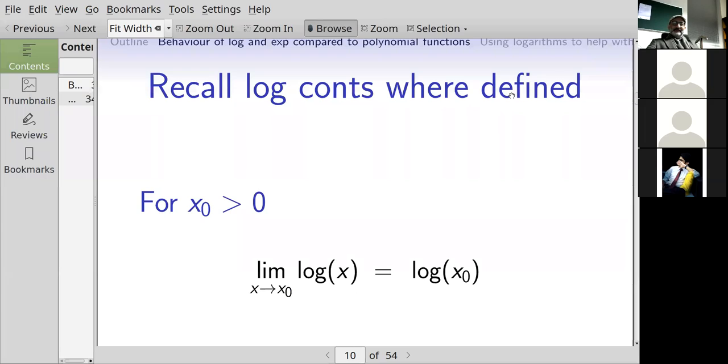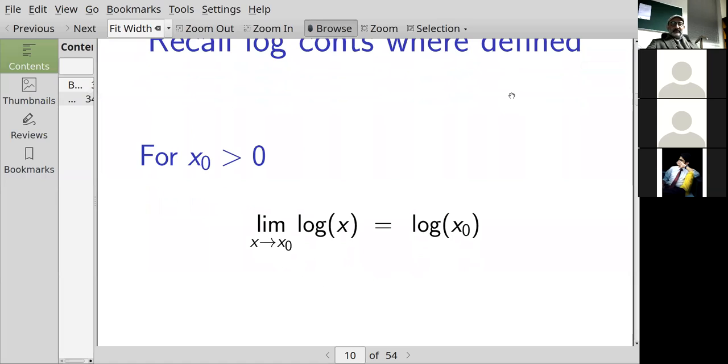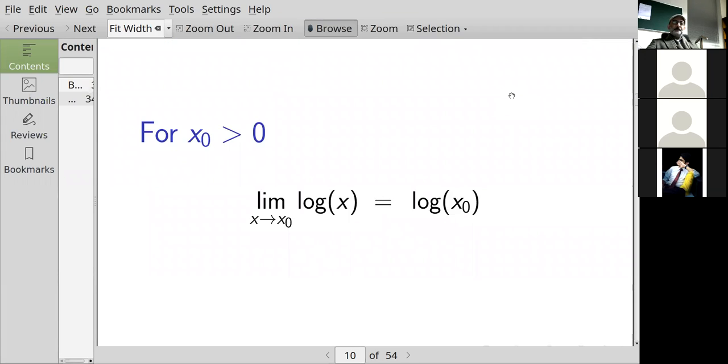Continuity: I recall that the logarithm function is continuous for any argument bigger than 0. So that means that if you were asked what's the limit as x goes to x naught of log of x, it's just log of x naught. It's the function value, because it's continuous.